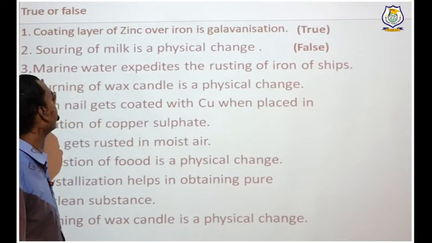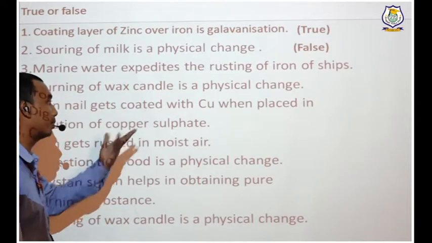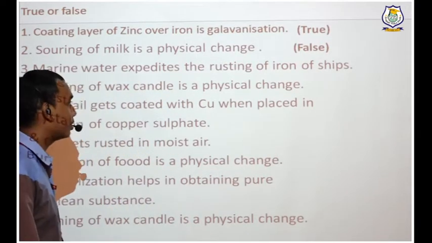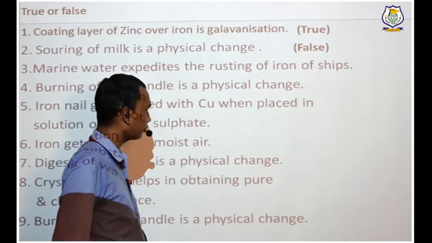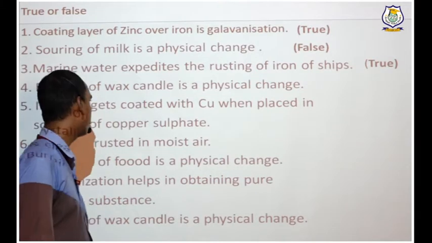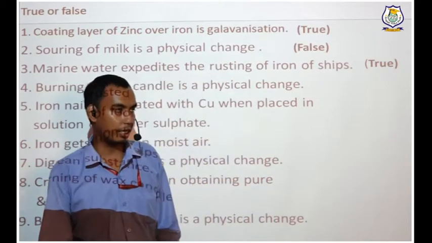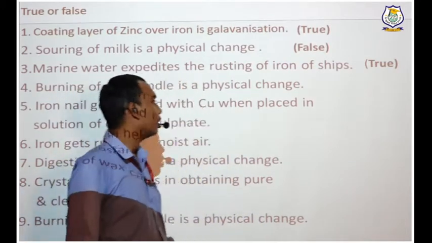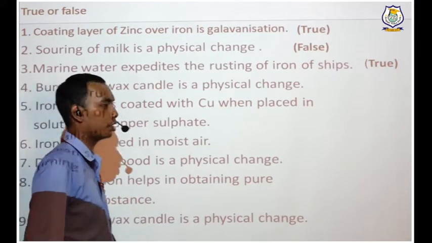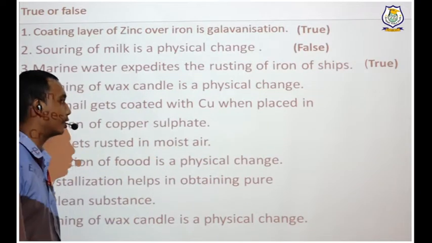Is it true? Yes. Ships made of iron get rusted fast in comparison to those kept in normal water. Why does it happen so? Because marine water contains a large amount of minerals and salt, which increases the electrolysis process. There is a rapid transfer of ions, that's why it gets rusted easily.